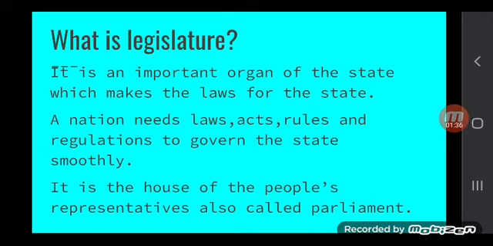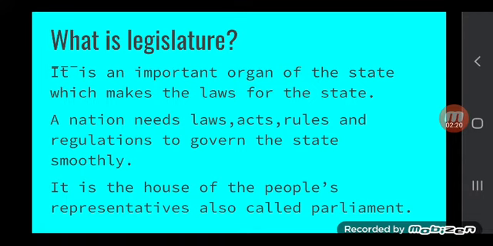Executive prepares policies within the frame of the laws made by the legislature. So legislative is very important, and executive only follows; executive works in accordance with legislature. Legislature also identifies various problems existing in the nation and makes necessary acts to solve them. The major function, as I have already told you, is to make laws in the interest, progress, and welfare of the people of different regions, classes, castes, colors, etc.